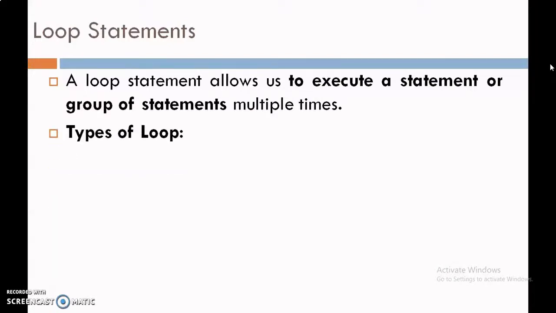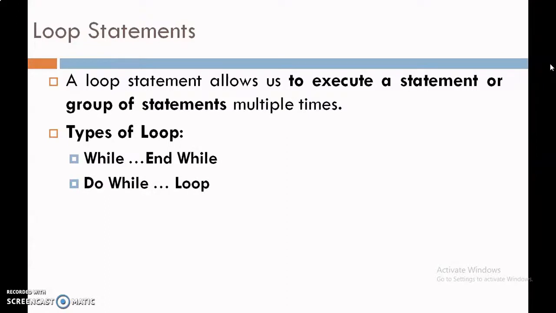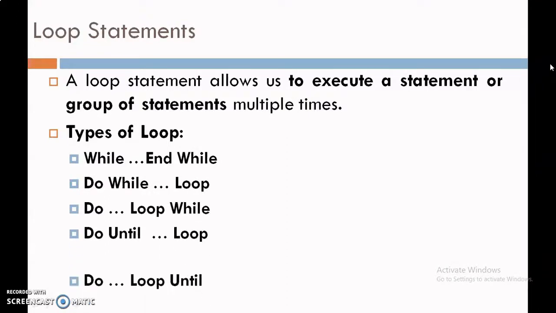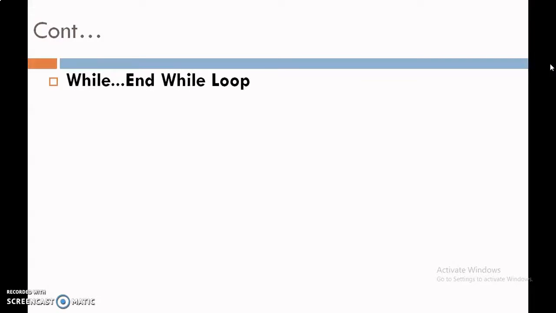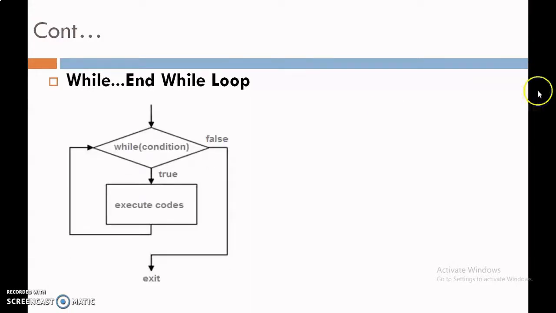In .NET, the types of loop are While and End While, Do While loop, Do Loop While, Do Until loop, Do Loop Until, and For Next. Now first is While and End While loop. While and End While loop is an entry control loop. That means, first of all, the condition is checked.